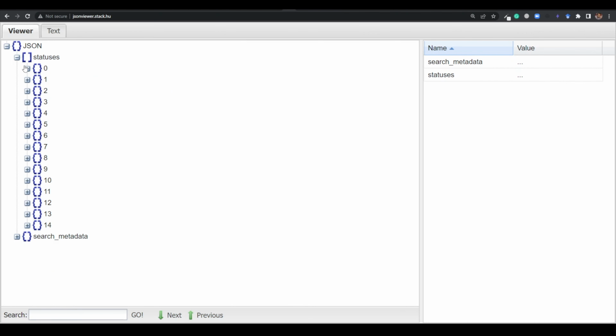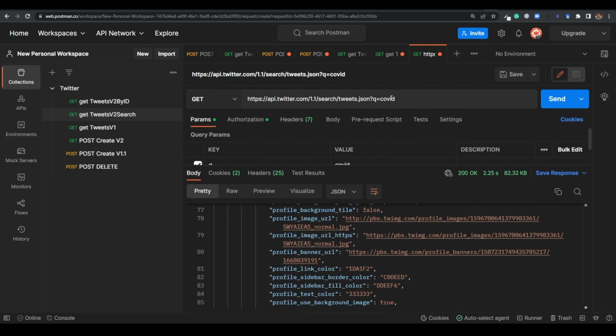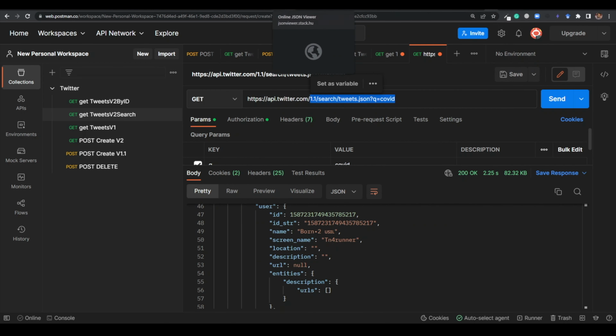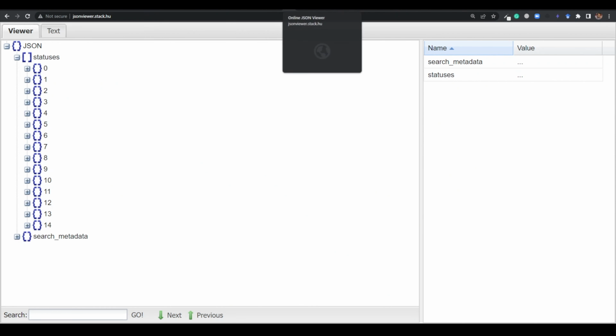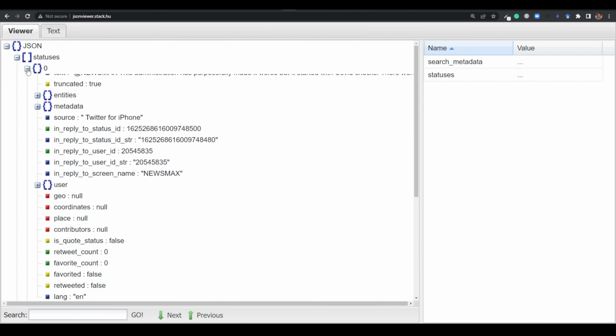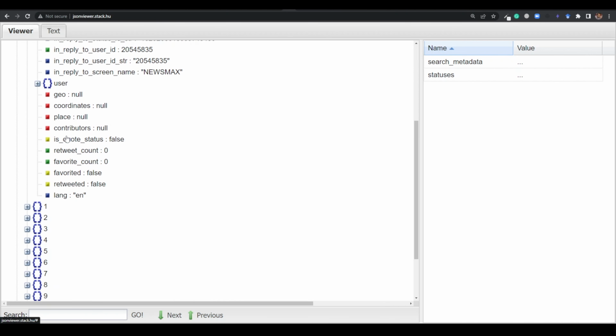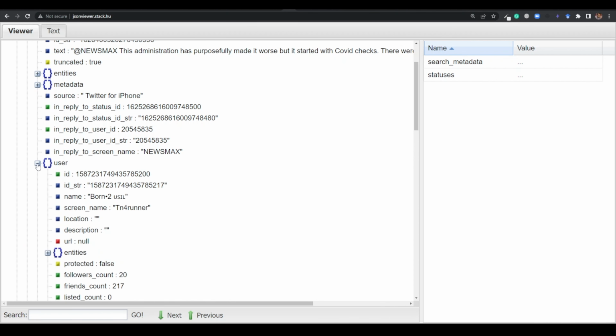Basically we are getting a lot of tweets using this keyword that I have searched here, COVID. That's why the data is much more than I expected. So just look at one of them. You are getting created_at, id, id_str, entities, and all these things that I've shown you previously. You are getting user details as well.